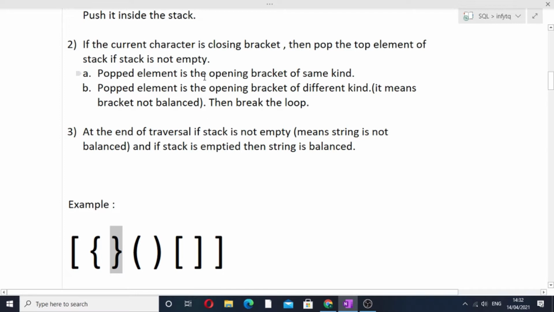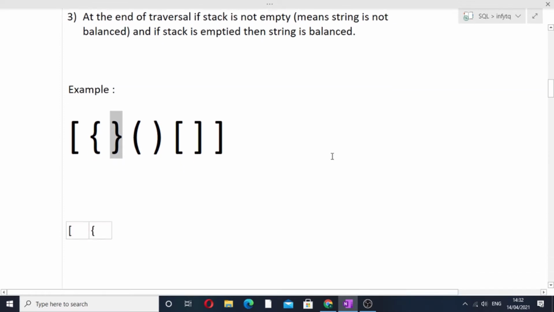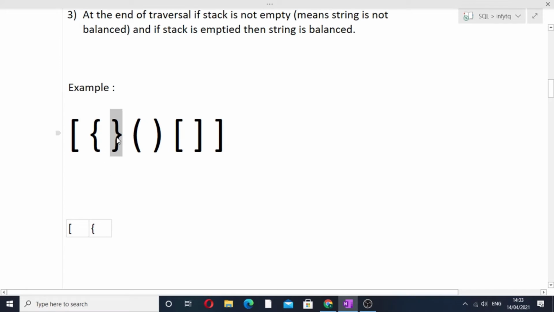But if the popped element is the opening bracket of the same kind, as in this case, where the current character is this closing bracket and our popped element is this, these are of the same kind, both curly brackets. So it means that the string till here is balanced. Then we'll simply pop this element and our traversal will move to the next element.